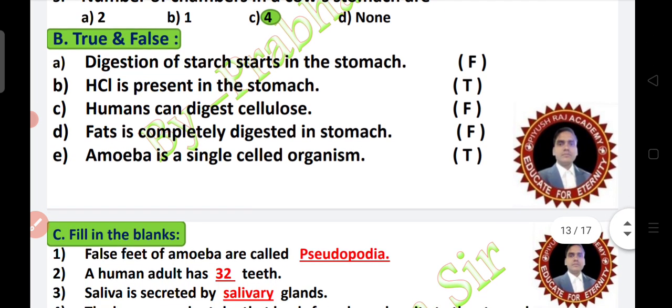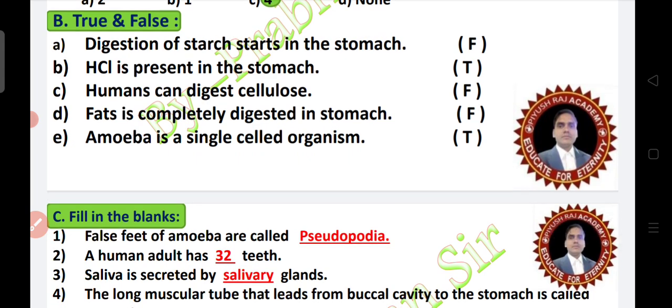Next, true and false. Digestion of starch in the stomach? No. Digestion of starch starts in the mouth, not in the stomach. HCl is present in the stomach. True. Humans can digest cellulose? No, because humans do not have cellulose-digesting bacteria present. Fat is completely digested in the stomach? False. Fat is completely digested in the small intestine.